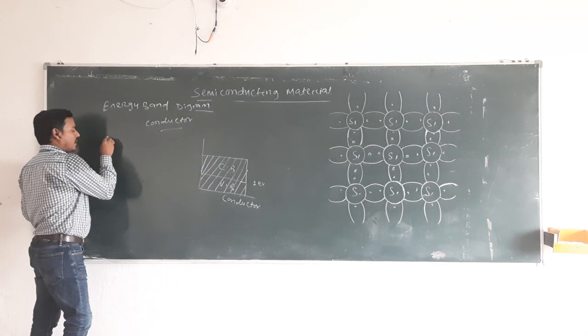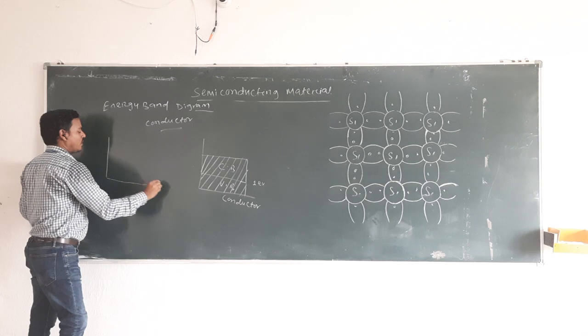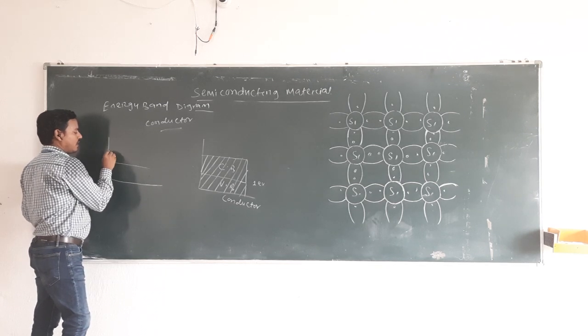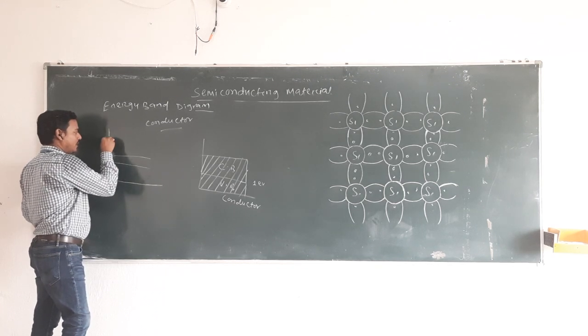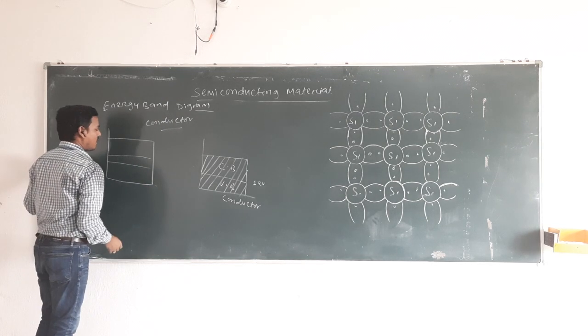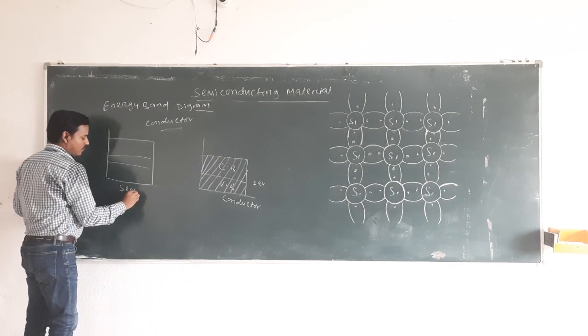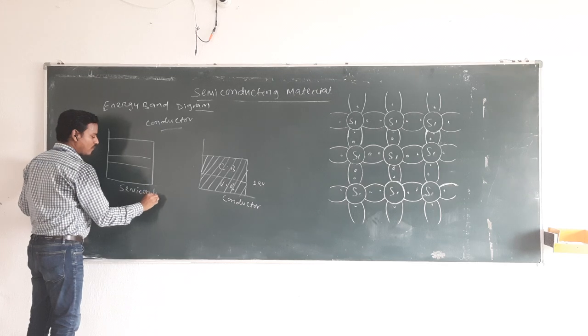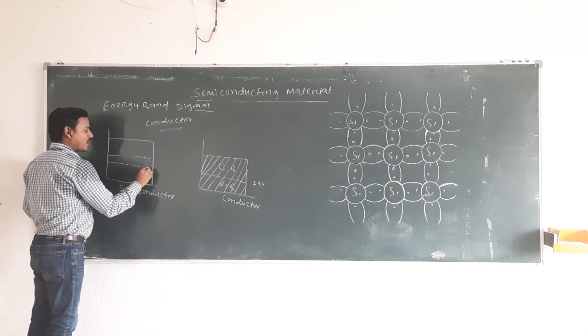In the case of a semiconductor, the energy gap is a little bit more than that of a conductor.